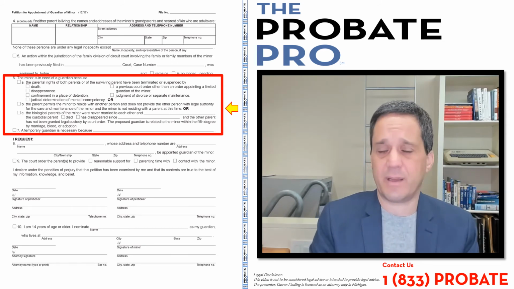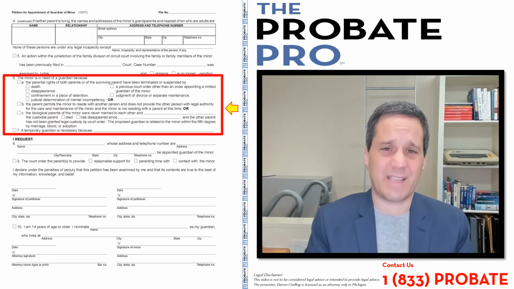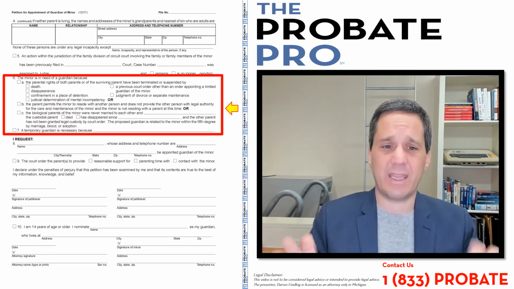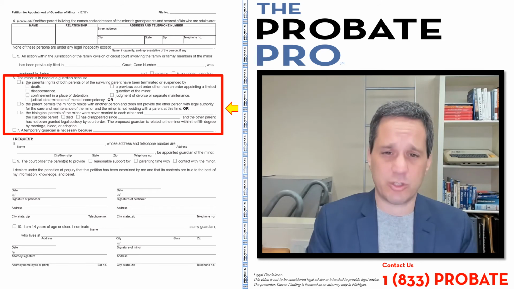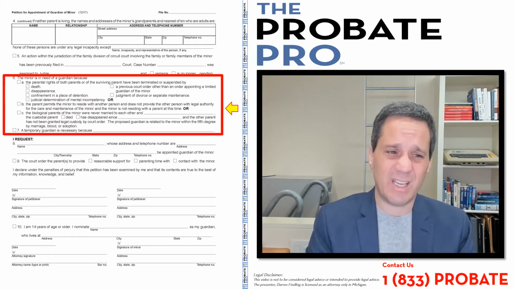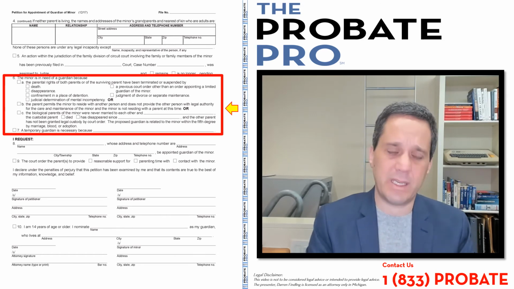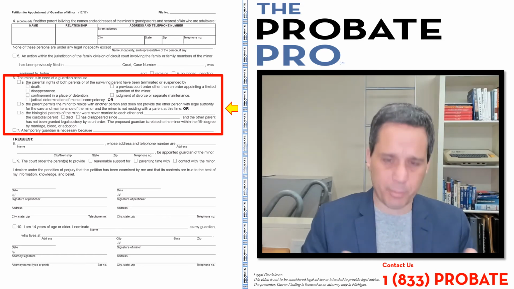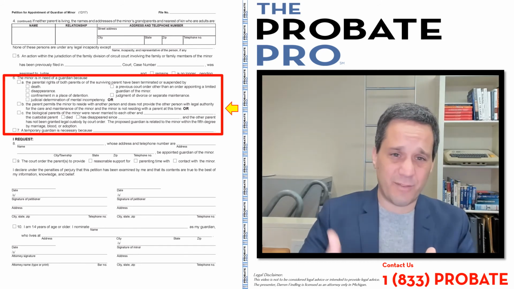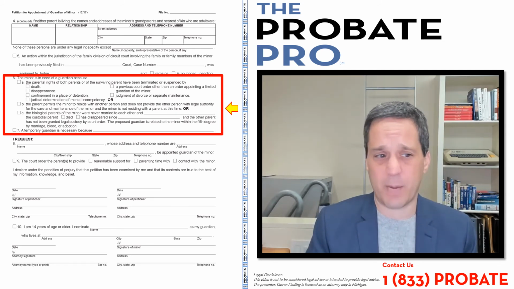And Section 7 is if there's a temporary guardian, maybe there's an emergency need for guardianship. I'll give an example. Often in a tragic accident in which mother and father both die, we have to have immediate guardianship put in place to protect the minor child because both parents have been tragically killed. This may be an example, a very sad example, of when a temporary guardian would be needed, and that box would then be used. So a temporary guardianship is for a defined period of time. It's not intended for long term, and it's often an emergency basis to seek that appointment.